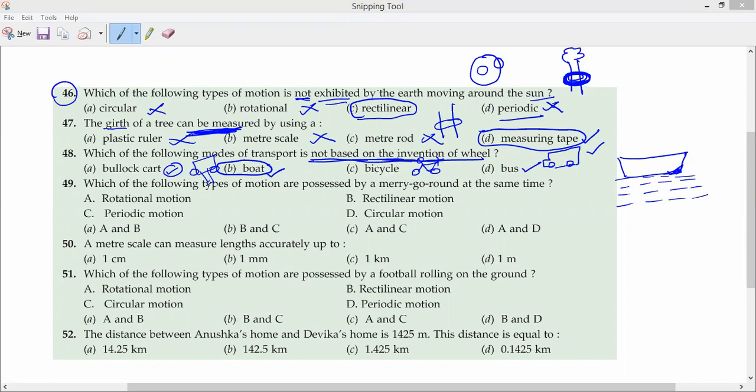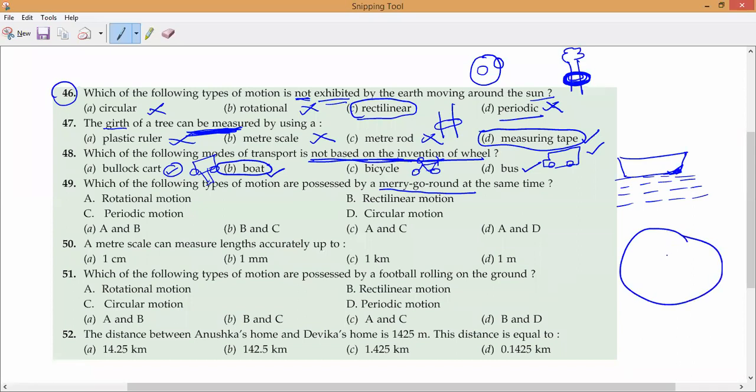Which of the following types of motion are possessed by a merry-go-round? Naren, do you remember what a merry-go-round is? I have taught you. Something will be circular, some rod will be in the middle, and some babies will stand here and we rotate it. Yes, sir. This is called a merry-go-round. So what kind of motions are represented by a merry-go-round?